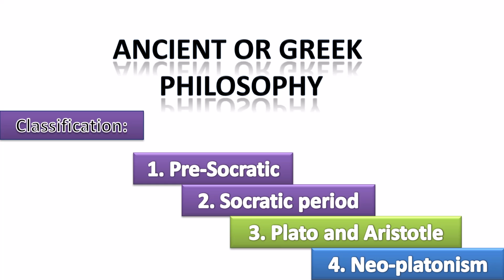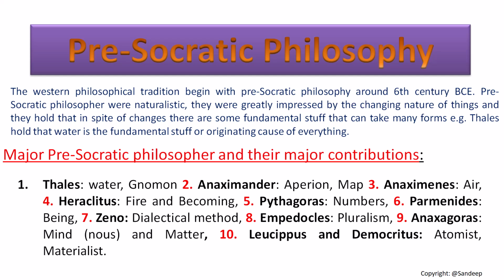Let's begin with the first stage, that is ancient or Greek philosophy. As we know, Western philosophy is divided into four stages: ancient, medieval, modern and contemporary. In a similar manner, ancient or Greek philosophy is further classified into four stages: pre-Socratic, Socratic periods, Plato and Aristotle, and Neoplatonism. The major cause behind these classifications is the differences in methodology as well as philosophical problems. Let's begin with the first stage,